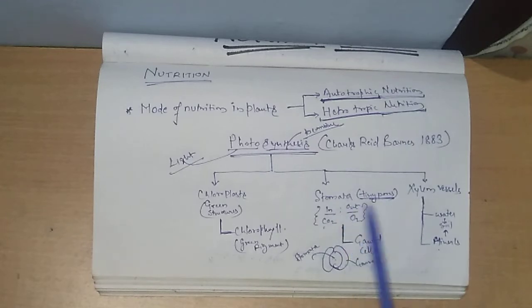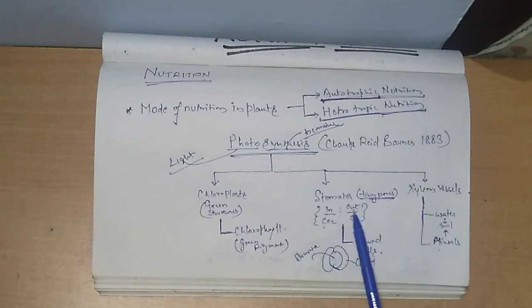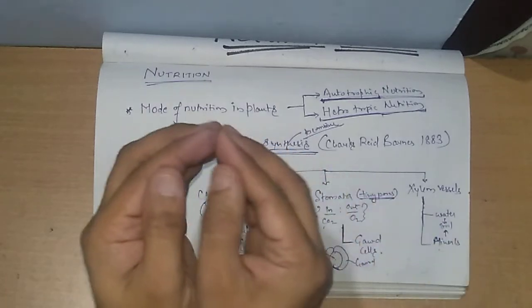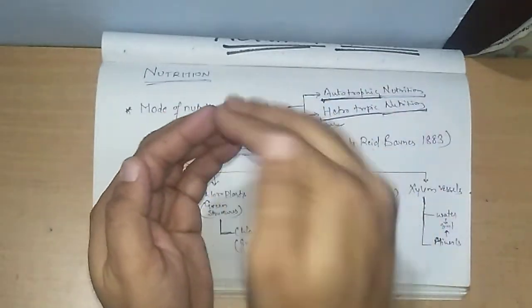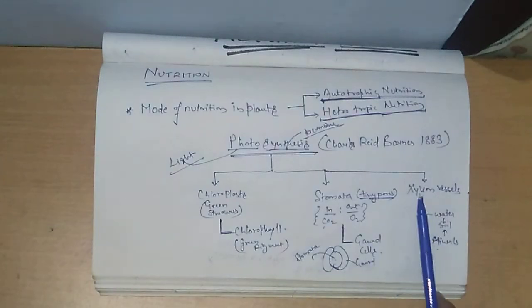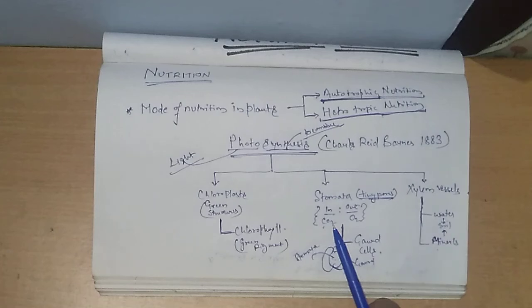Okay, and stomata are present with the chloroplast at the lower sections of the leaves and the green stems. The stomata is a tiny pore, an opening from where CO2 is moved inside and oxygen evolved out, and this is controlled by these two guard cells. These two guard cells control the opening. As you can see, this is the opening and this is controlled by these two guard cells. Clear? So this is how it gets CO2 from nature.